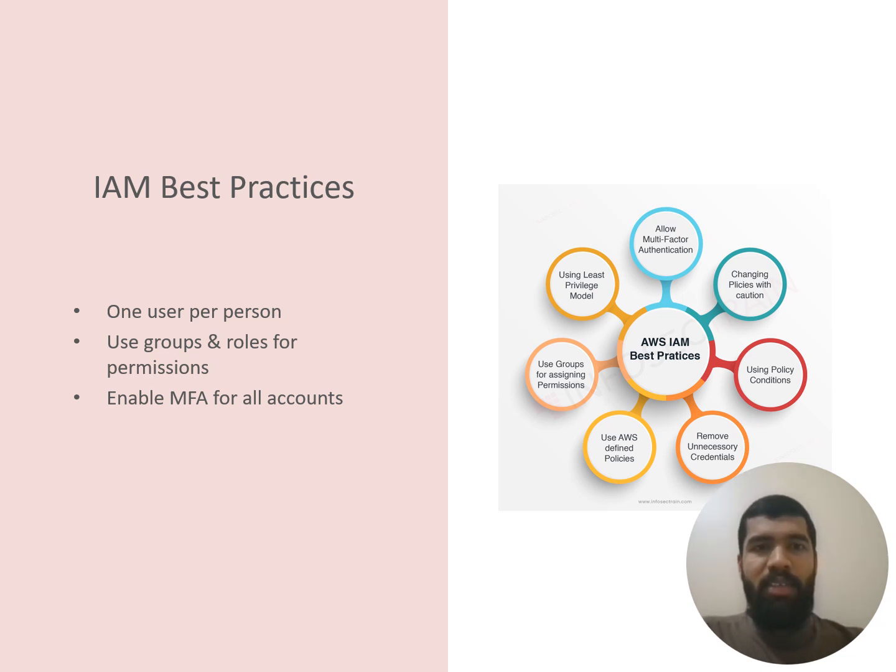Among IAM best practices is the credential report, which allows you to audit the status of various credentials in the account. Use groups to assign permissions to a set of users, for example, a developers group. Use IAM roles to grant permissions to AWS services, for example, allowing EC2 instances to access an S3 bucket, or granting cross-account access. Never share or embed access keys used for API calls in code; use roles or secured alternatives instead.